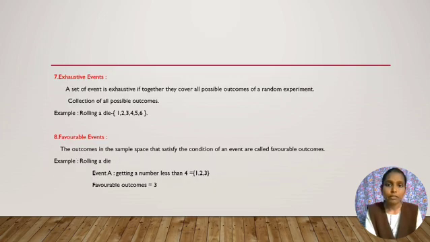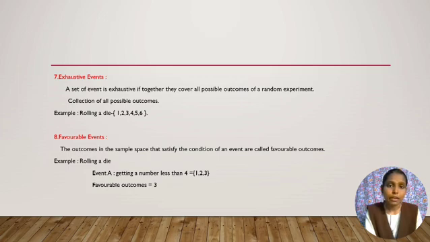And seventh one, exhaustive events. A set of events is exhaustive if together they cover all possible outcomes of a random experiment. It is the collection of all possible outcomes. Example, rolling a die, that means 1 to 6.